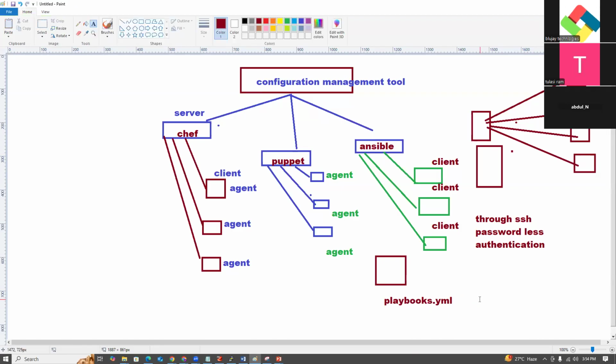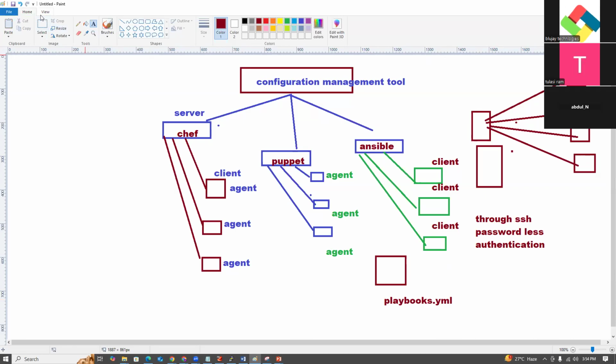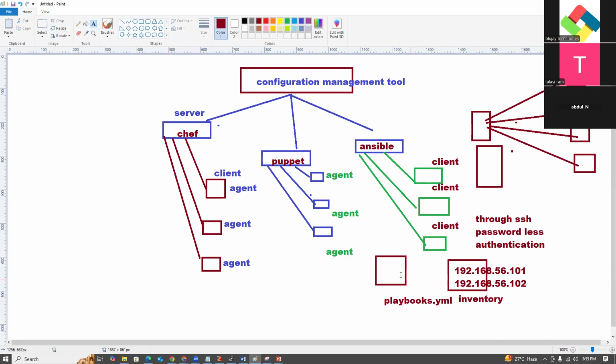Playbooks.yaml. So we are writing playbooks and an inventory. What is inventory? Inventory is nothing but the IP addresses of the servers, for example 192.168.56.101. Say we have one or two servers, so we have two servers in the inventory.